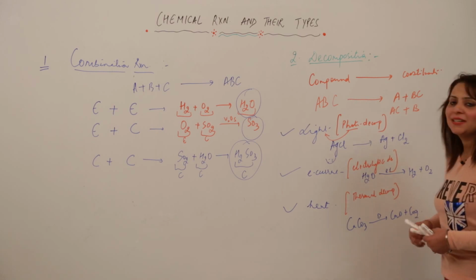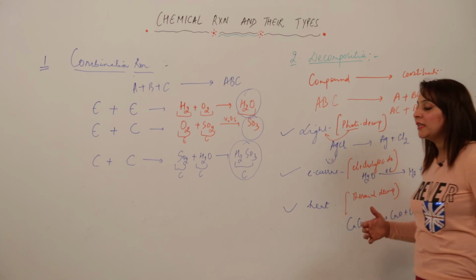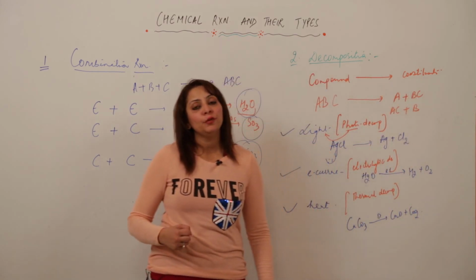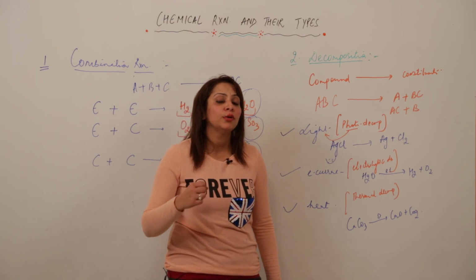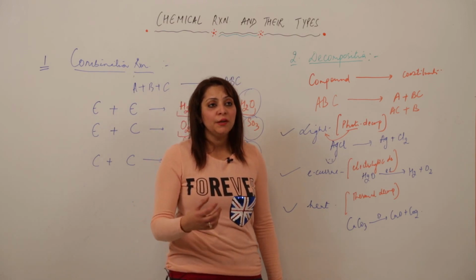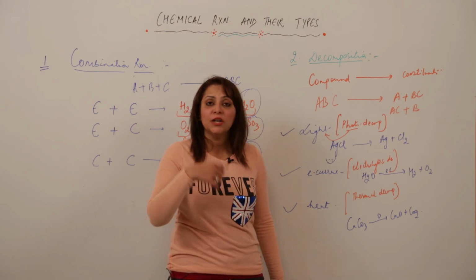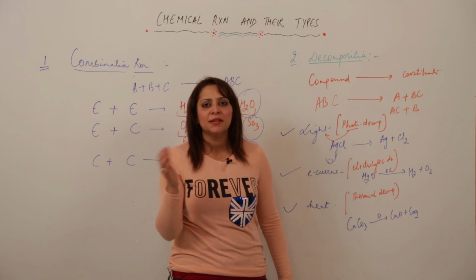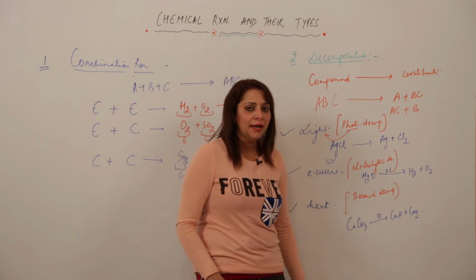You know why I am using the same examples again and again? Because I want you to have a few chemical reactions in your hand, because once you have a few chemical reactions in your hand, you will have the idea for many other chemical reactions. So just be well versed with a few examples first, then you will automatically have the idea how this happens and how this is going to take place, right?